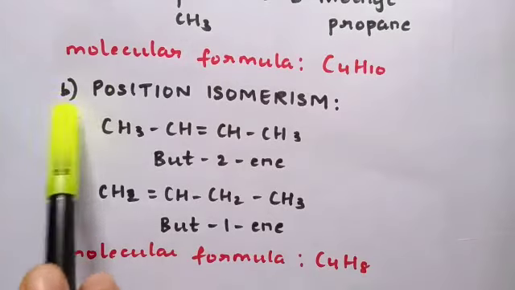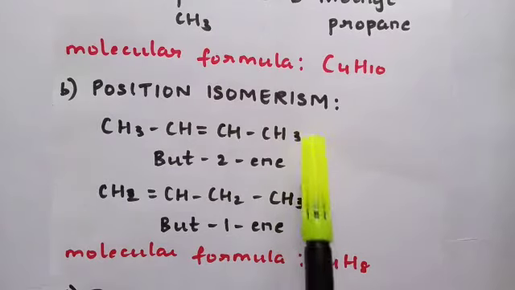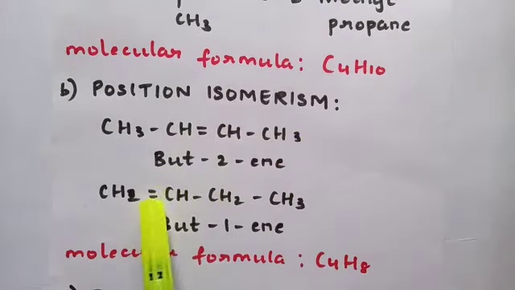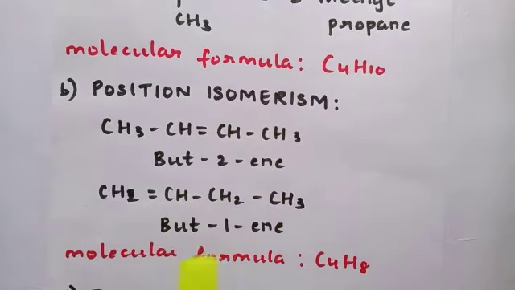Students, the next type is position isomerism. The phenomenon of position isomerism is that different compounds have the same functional group at different positions on the parent chain. You can see I have drawn two examples over here. Both of them have the functional group double bond, that is alkene, in them. Both of them are 4-carbon compounds, but you can see the position of the double bond is different.